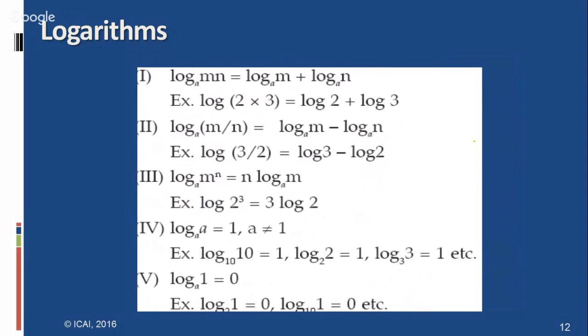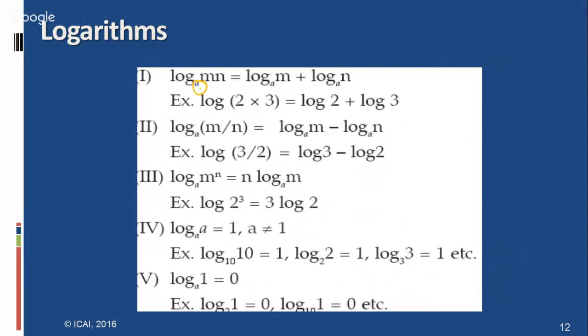Here are the fundamental laws of logarithm, using the logarithm formulas. Students may feel that this is a difficult chapter, but the only thing is what the base is. All the bases are given here. This is called the base, and this is called the product rule.